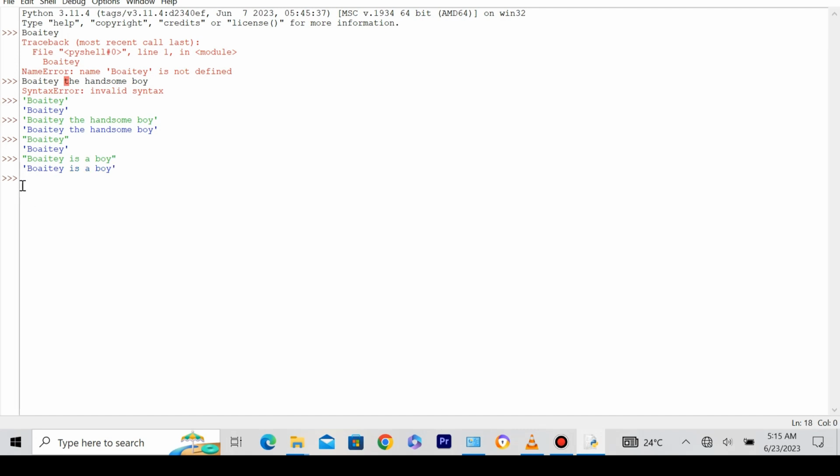Now I'm going to tell you this. When printing out strings, it uses either the quotation mark, the single or the double. So we're going to look at when we use the single and when we use the double.